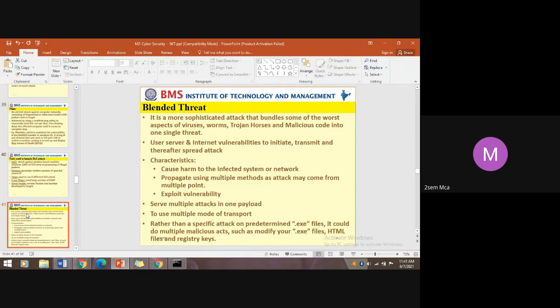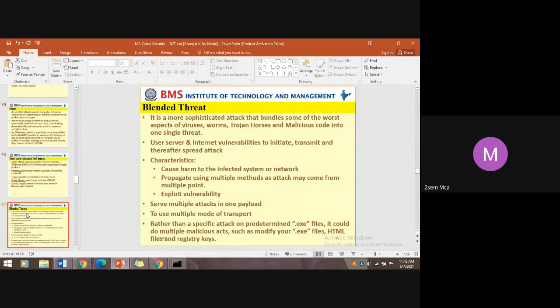So what effect will it cause if you go with a blended threat? Obviously both are destructive. Injecting malicious code is also destructive, a Trojan is also a hidden virus, and worms replicate themselves over the internet. Viruses also destroy the local system and its capacities.